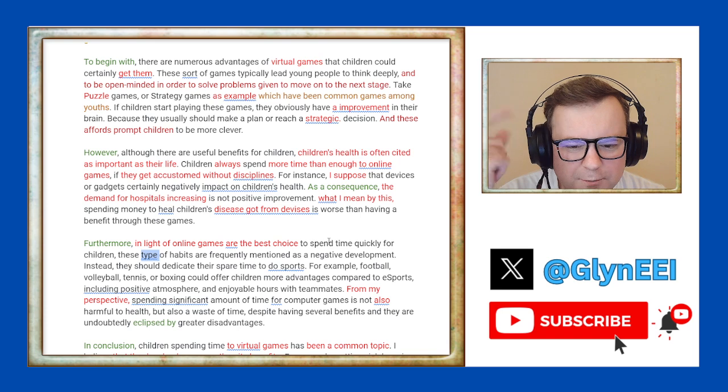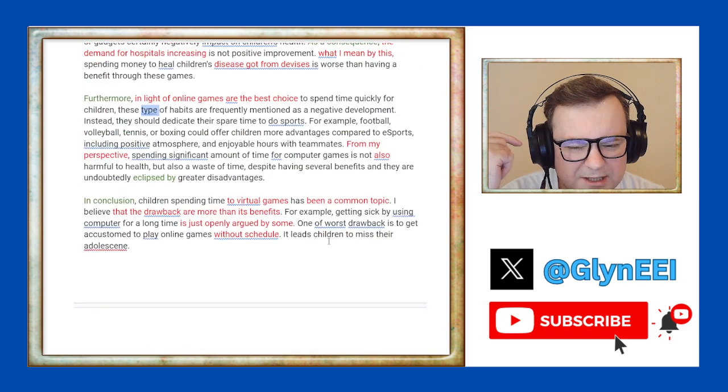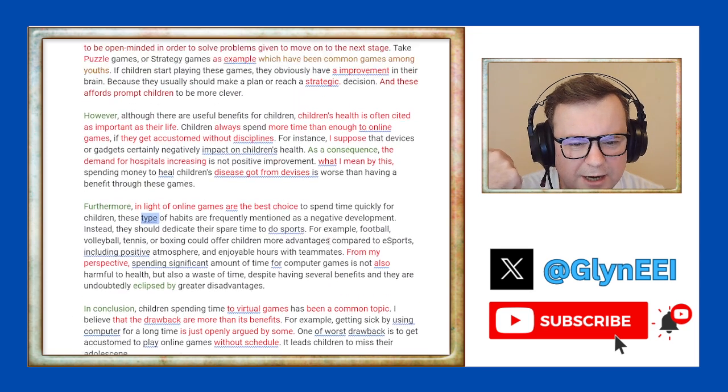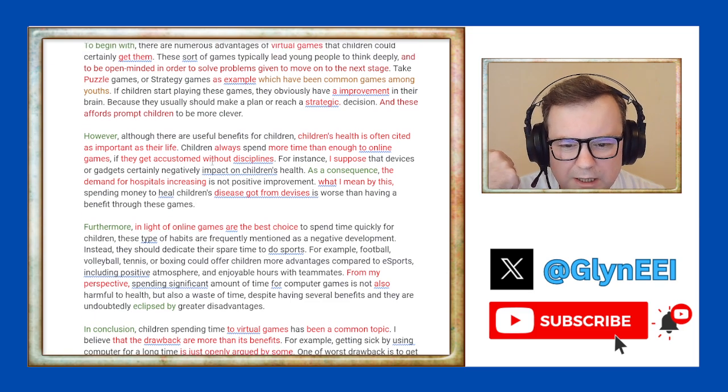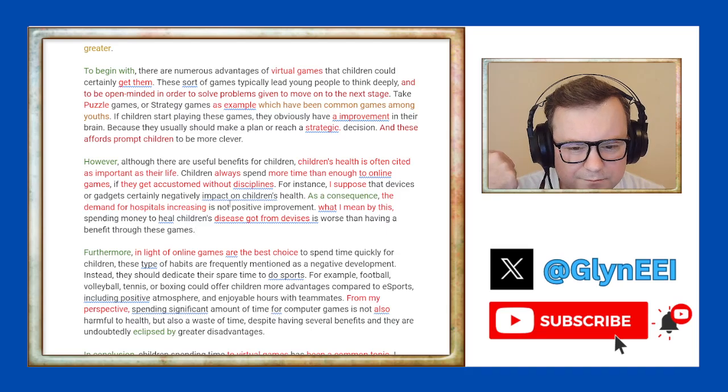A big problem is that some of the grammar mistakes certainly, and this could be a vocab thing too, but a lot of the grammar errors lead to confusion. "If they get accustomed without disciplines." Is that vocab?